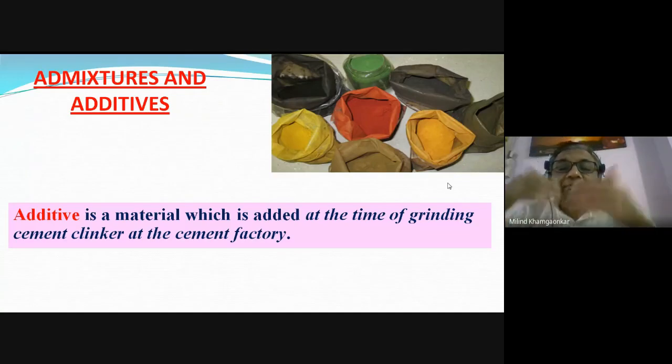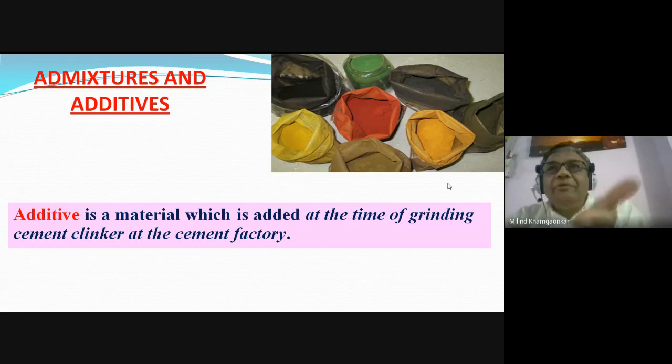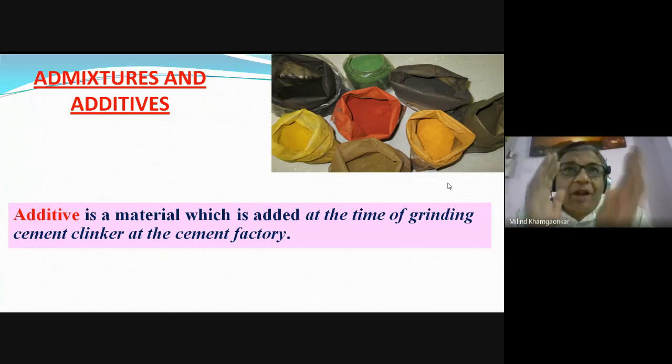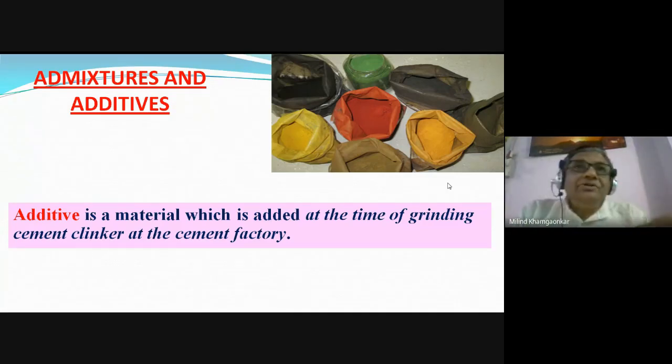So additives are the materials which are added at the time of grinding the cement clinker, यानी सीमेंट बनने के बाद में, सीमेंट जब बन जाता है किल्न में से, भट्टी में से बाहर निकलता है तो वो सीमेंट के क्लिंकर बनते हैं. तो वो सीमेंट क्लिंकर ग्राइंड करते वक्त उसमें हम एडिटिव डालेंगे, या उसके पहले भी जब हम all the ingredients of the concrete are ground or are burnt at 1400 to 1500 degrees Celsius. At that time also we can add the additives.